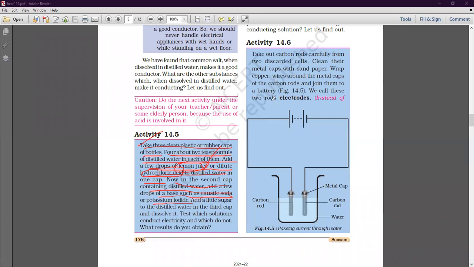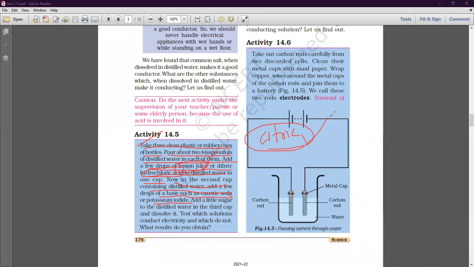or potassium iodide. Now in the second, what you are adding? In the first you have added the acid like hydrochloric acid or lemon juice, which contains the citric acid. Which acid is present in the lemon juice? If someone asks you which acid is present in the lemon juice, your answer should be citric acid. I am writing the name of the acid, C-I-T-R-I-C, citric acid. Citric acid is present in the lemon juice.